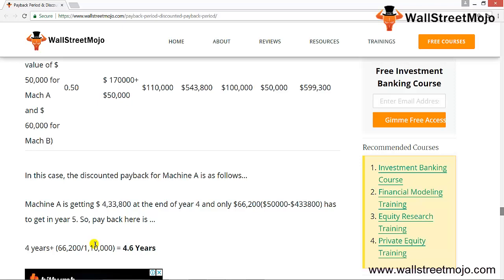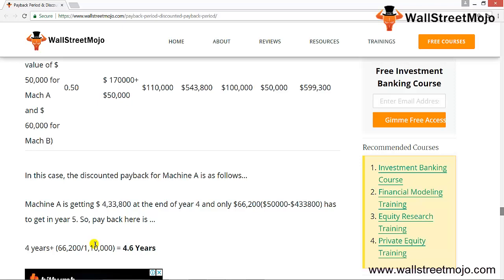Second, opportunity cost. Opportunity cost is the income that would have been earned, or the cost that would have been incurred, had the activity been done. For example, a company has acquired land for 10 million 5 years ago, and if sold now, the land is worth, let's say, 25 million. Assume that if the company uses this land for the project, its sale value of 25 million forms a part of the initial cash outflow. So the cost of acquiring the land 5 years ago at 10 million is irrelevant for decision making.